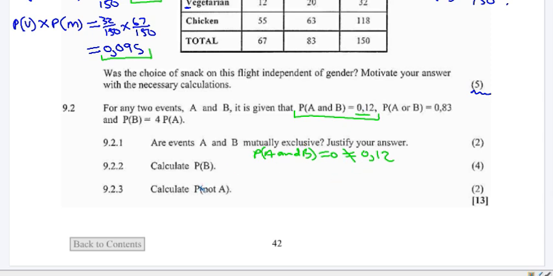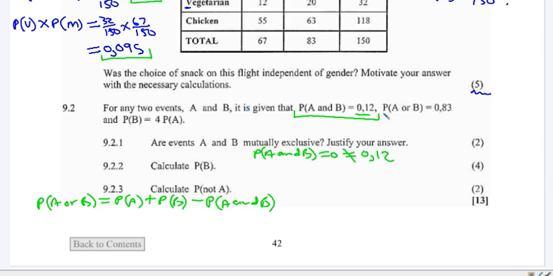Then the second question: calculate the probability of B. How do I calculate the probability of B? Let me use what is given there. You remember the equation for probability. We have probability of A or B is equal to probability of A plus probability of B minus probability of A and B, that is the intersection there.